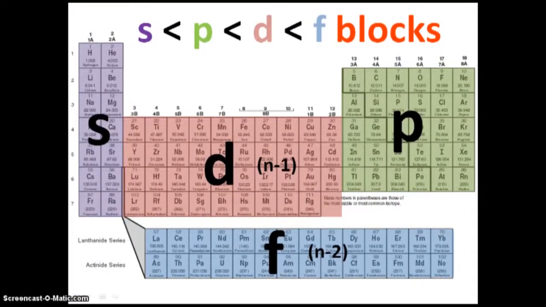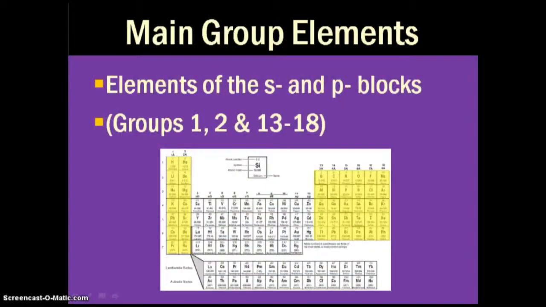We also see the blocks that we learned about and how you could identify those by looking at the periodic table. Of course, helium kind of moved over to the left to represent the S block. The P block, groups 13 through 18. The D block, groups 3 through 12. And then the F block, the lanthanide and actinide series below.